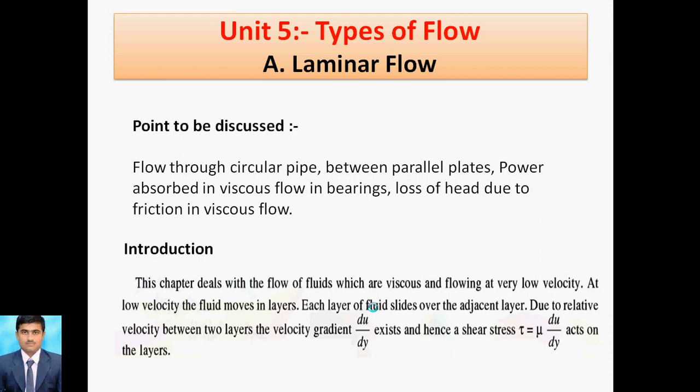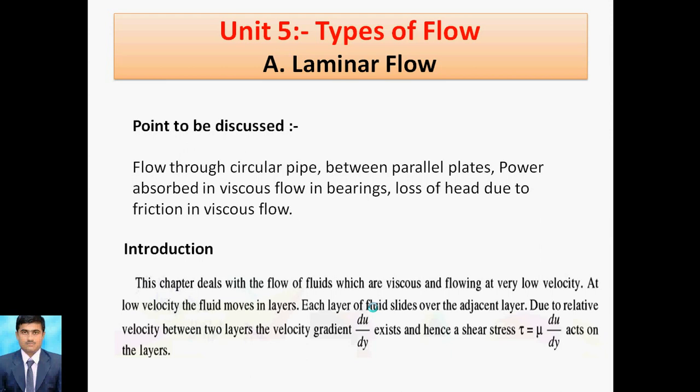The types of flow are divided in two parts, laminar flow and turbulent flow. In the first case, we discuss laminar flow. This chapter deals with flow having viscosity and flowing at a very low velocity, where each layer slides over the adjacent one.